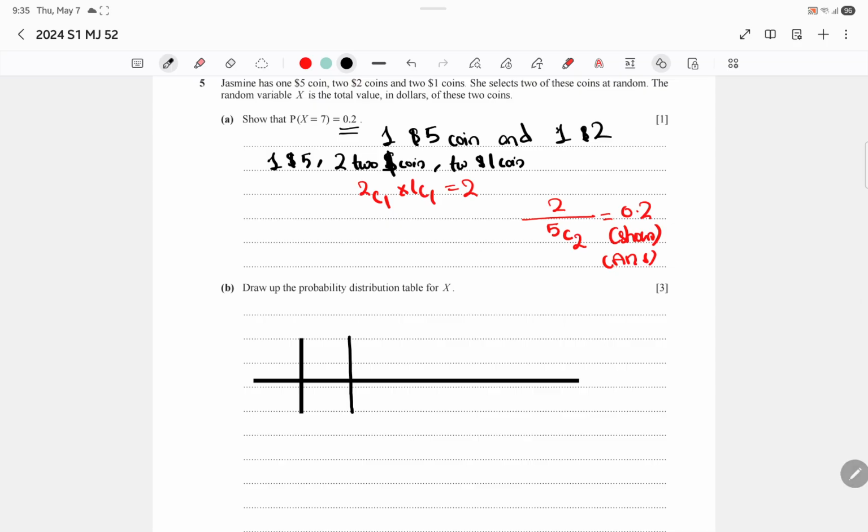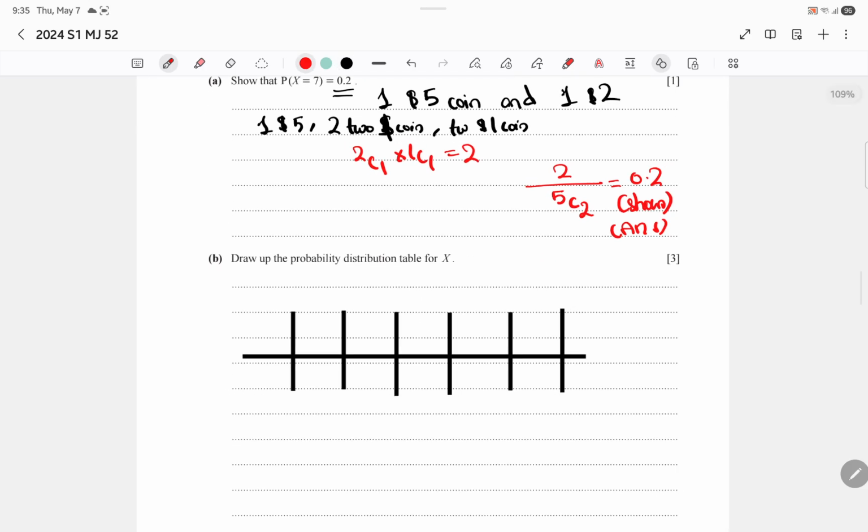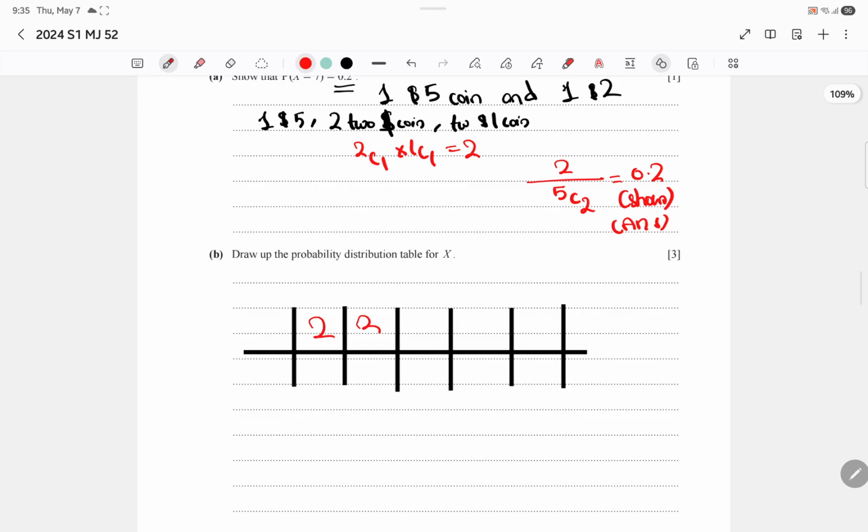But we can go 6, we can go 2 plus 2, 4, we can go 2 plus 1, 3 as well, and we can also go 1 plus 1, 2. So the possible values are 2, 3, 4, 6 or 7.